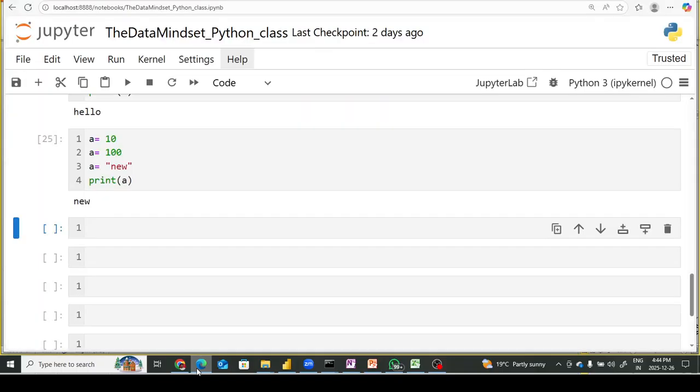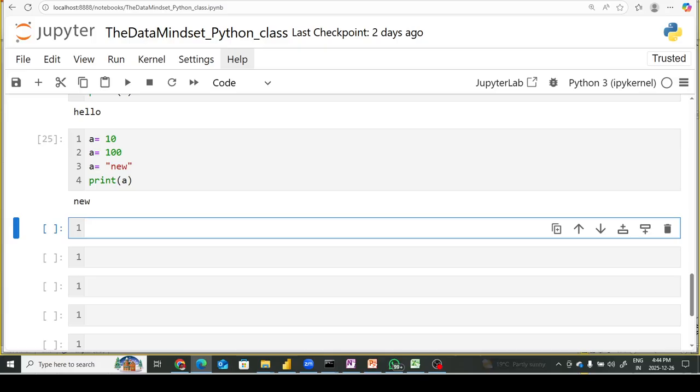Okay, so come back to here, and this is my Jupyter notebook. Here we will see some more data types in Python. Since we talked about strings, let us explore some more examples of strings. As we discussed, if you keep anything inside single quotes or double quotes, it will be considered a string. So let me write it down.